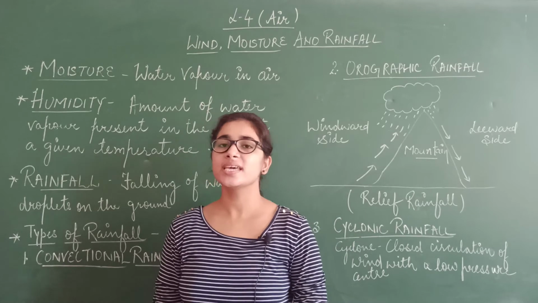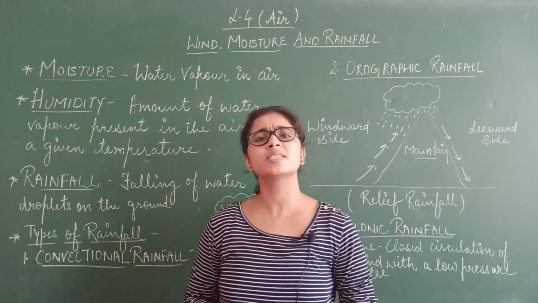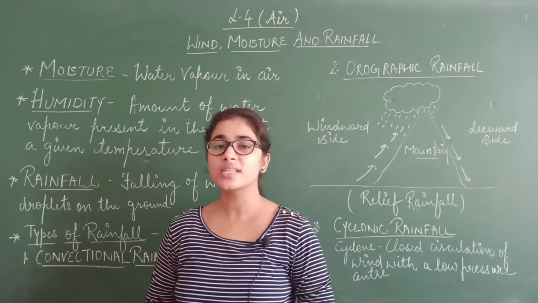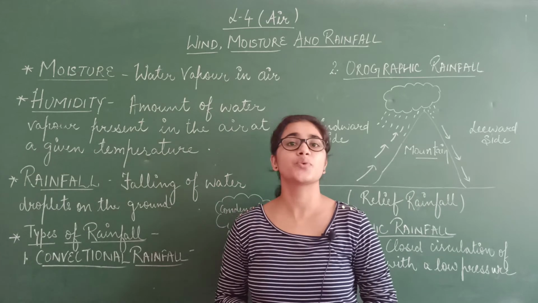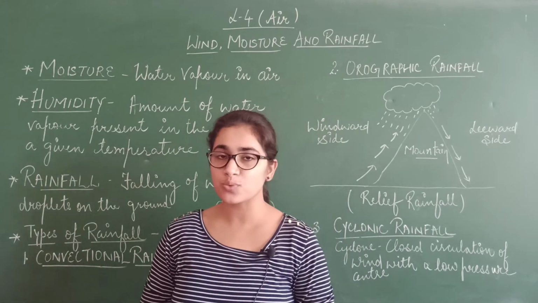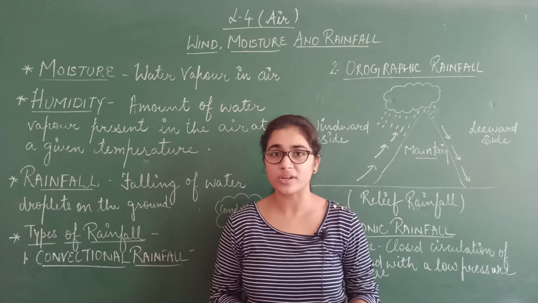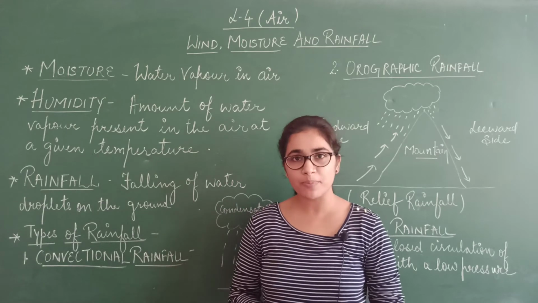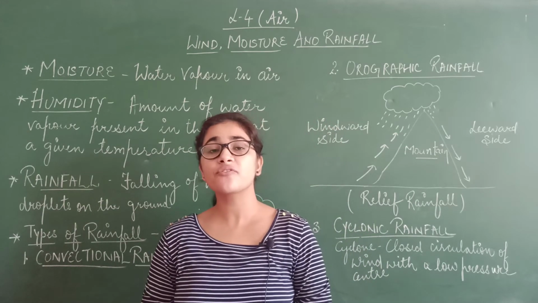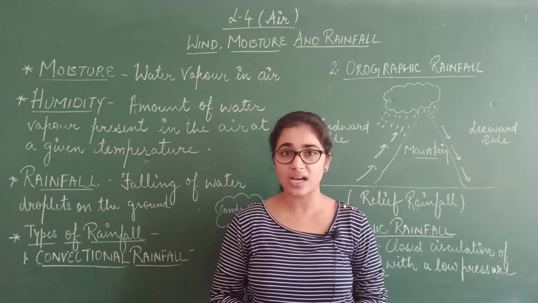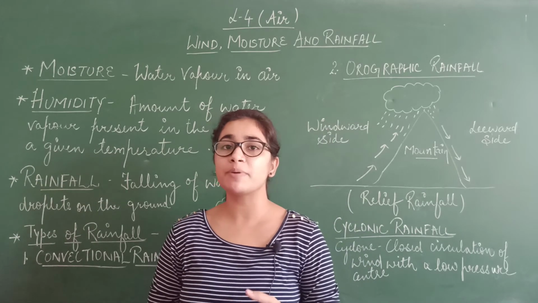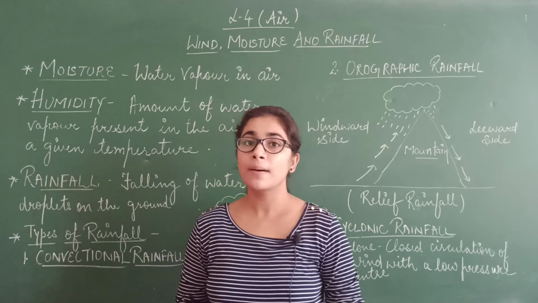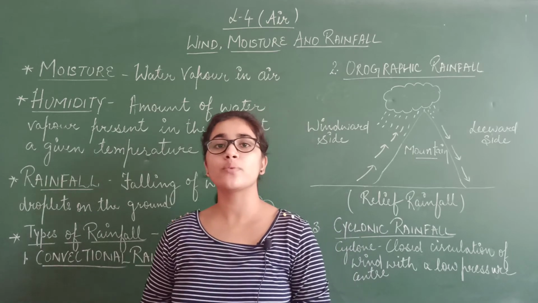Now our last topic is importance of rainfall. Why is rainfall very much important when the earth is covered with water? We know that 71% of the earth is covered with water. Still the rainfall is very much important because it is the source of fresh water on the earth and the maximum underground water is recharged with the help of rainfall. And you all know that rainfall is very much important for plants also, for cultivation of crops also. We know that in a country like India where still maximum population is dependent on the monsoons for the crops, we need rainfall. So rainfall is very much important, but there are some disadvantages also which are related to rainfall.